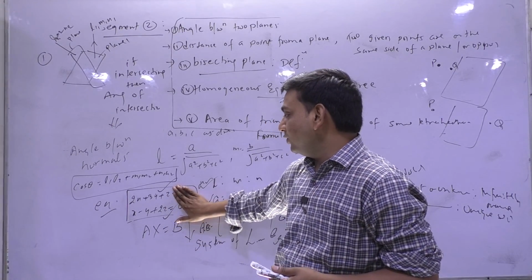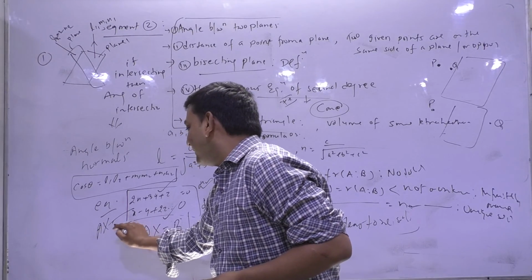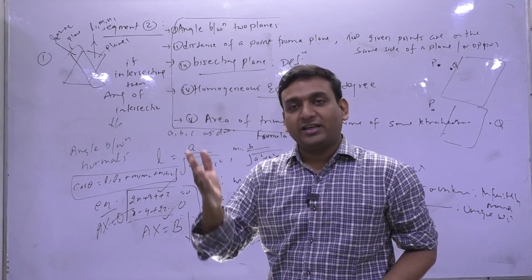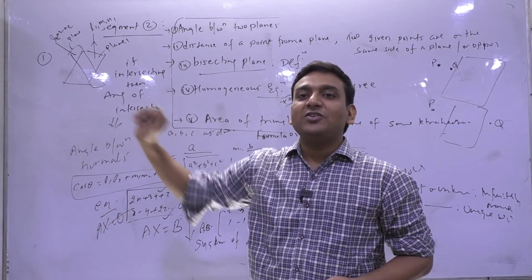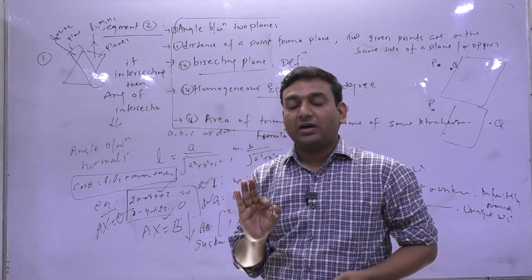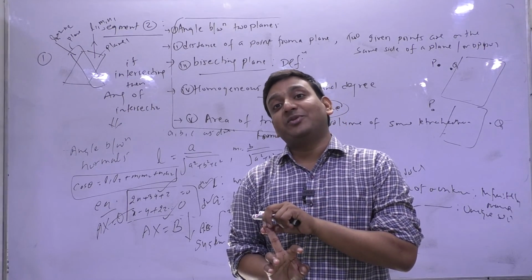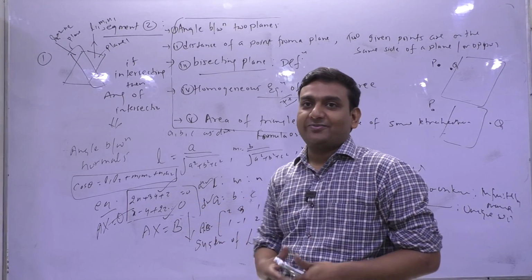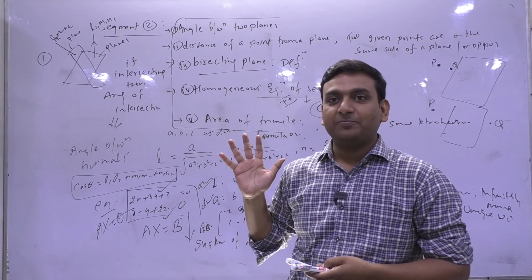Now if this were not there, what would happen? Ax equals 0, a homogeneous system, is always consistent: either the unique solution 0, 0, 0, or infinitely many solutions. So here they will definitely intersect, at how many points? Either at one point or at infinitely many points, if these planes have no constant term. Clear? Now let me come out of angle of intersection.